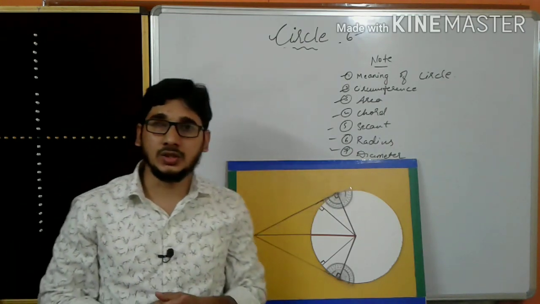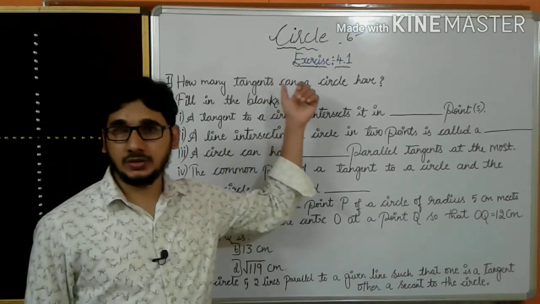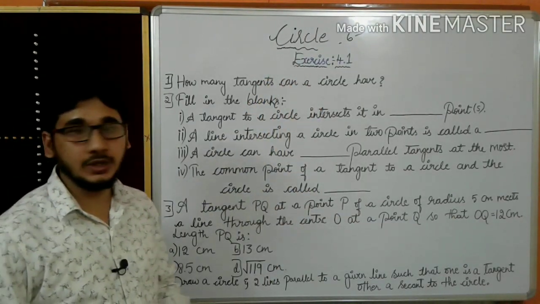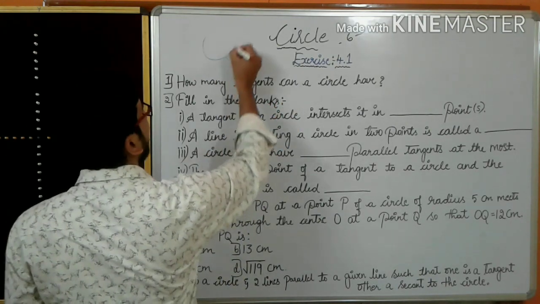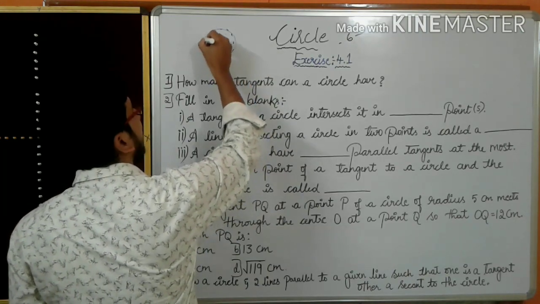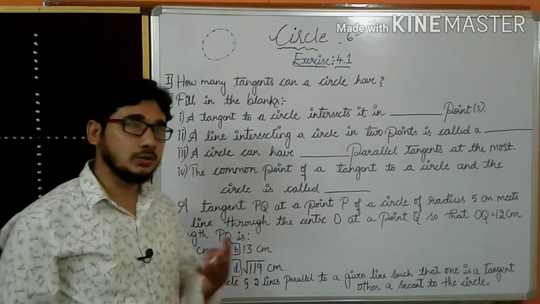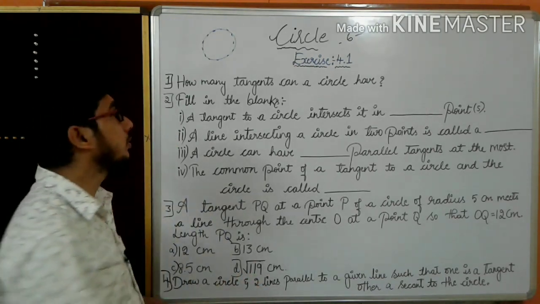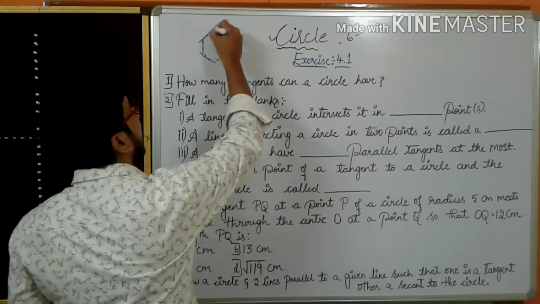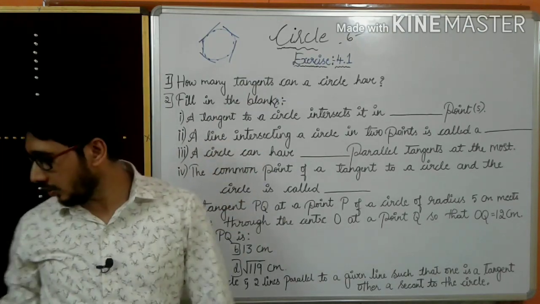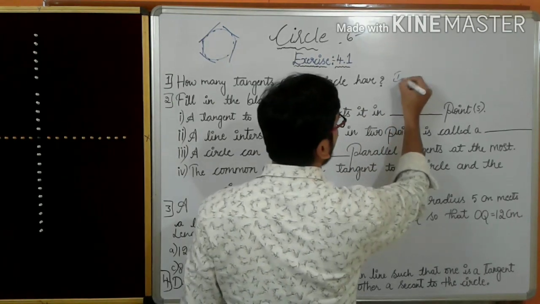Let us go for the exercise 4.1 in the chapter. In this first question is, how many tangents can a circle have? You know that a circle is made up of infinity number of points. So many number of points are there, in the sense infinity number of points are there. So obviously infinity number of tangents you are able to draw. See, this is one tangent, this is one tangent, this is one tangent, like this. On the circumference of the circle, how many tangents you can draw means infinity number of tangents you can draw. How many tangents? Infinity.